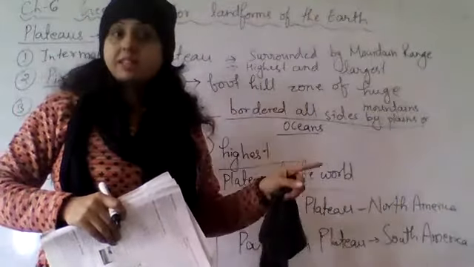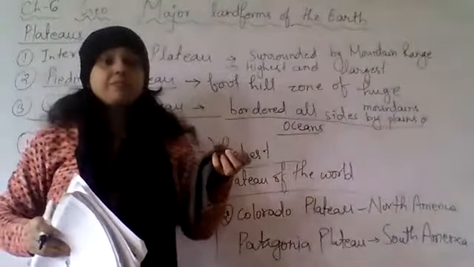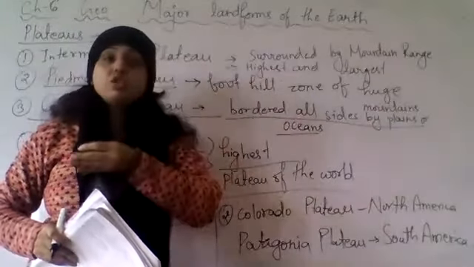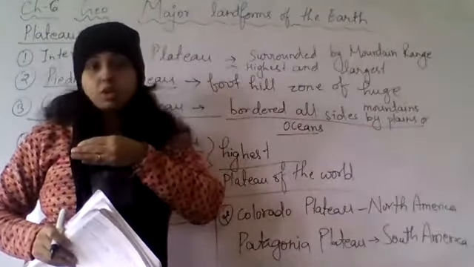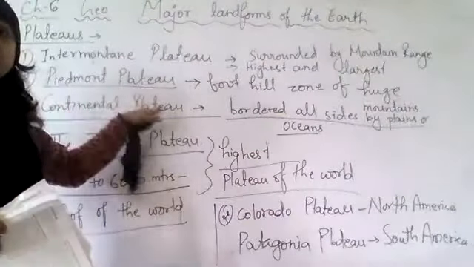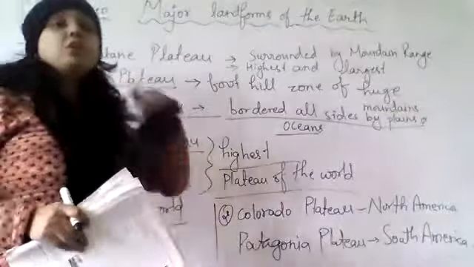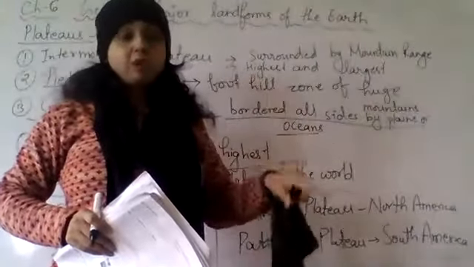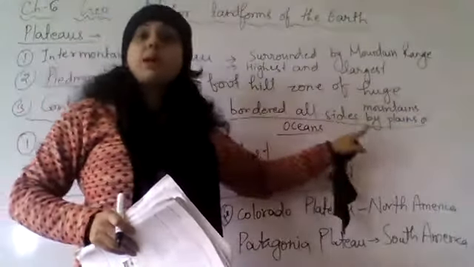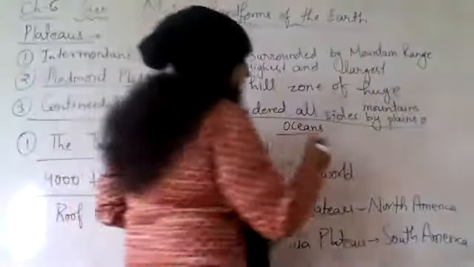Like you have coastal plains, the delta and alluvial plains grow on the river bank, but coastal plains grow on the ocean edge or the seashore. The same way, intermountain plateau and Piedmont Plateau, they grow near to the mountain, but continental plateau, they do not grow near to the mountain. In fact, they grow far from the mountain. They are basically surrounded by plains and oceans. Understood?